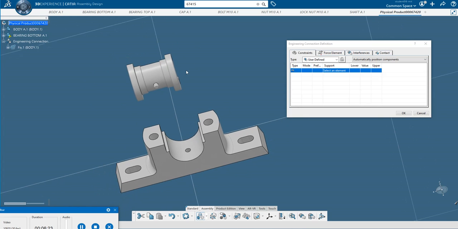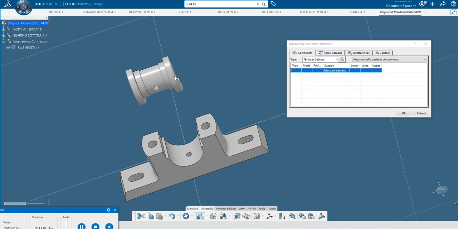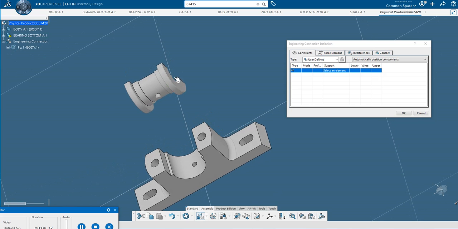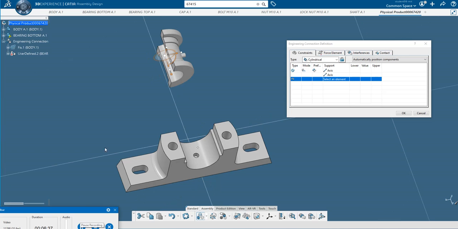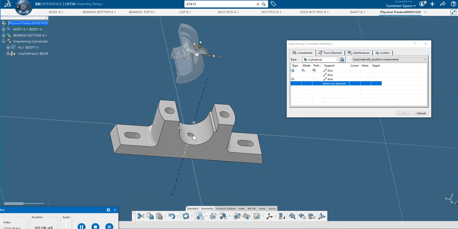This axis, if you bring the cursor very close, it will highlight the axis. So this axis should be coinciding with this. Next, I will select this axis coinciding with the center. Yeah, center this axis.